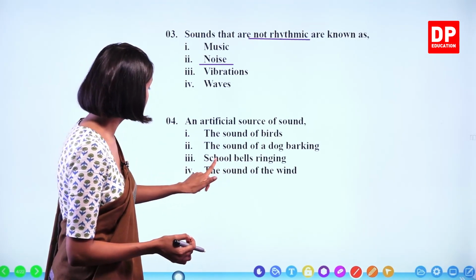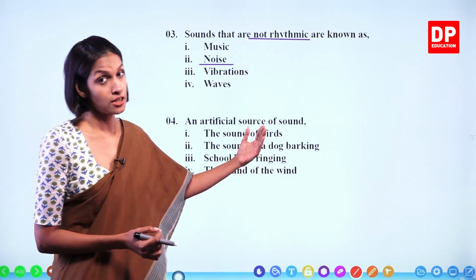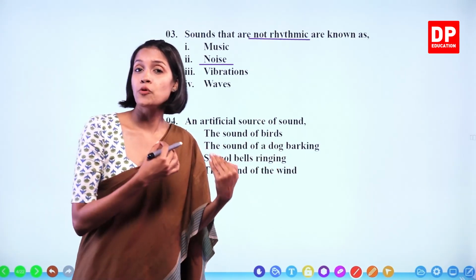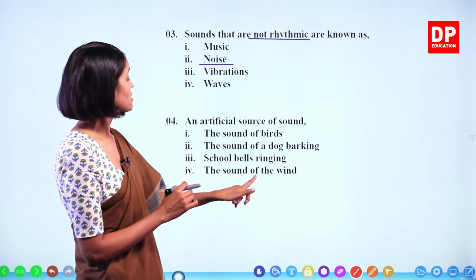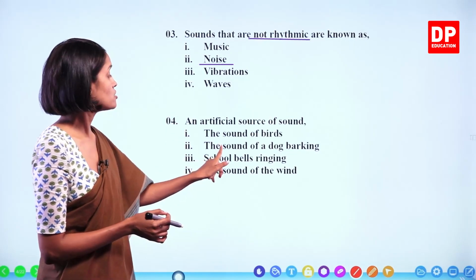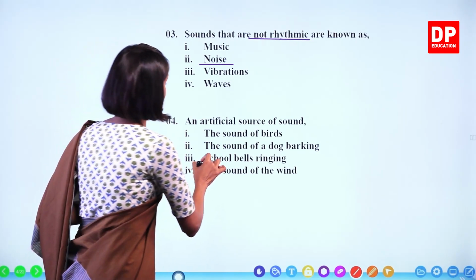We'll read the fourth one. The sound of the wind. Again, wind is a component that belongs to nature. Therefore, this is a natural source of sound. So the answer is school bells ringing.